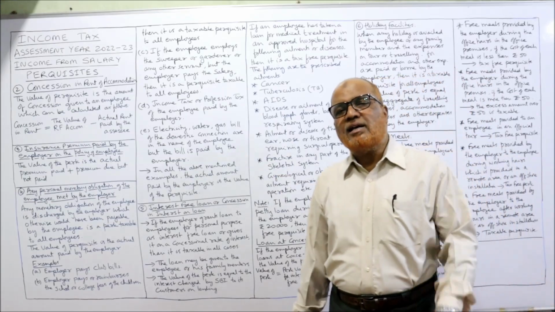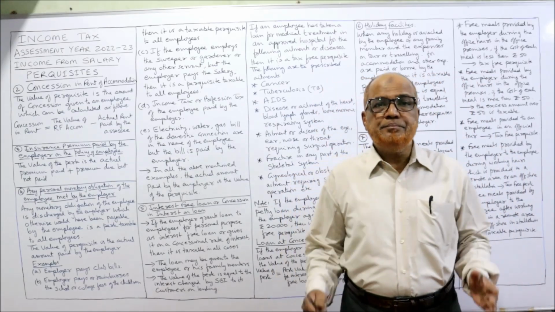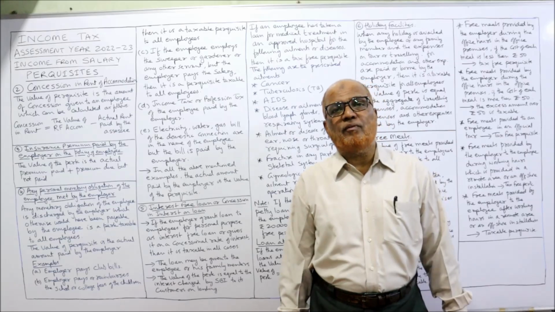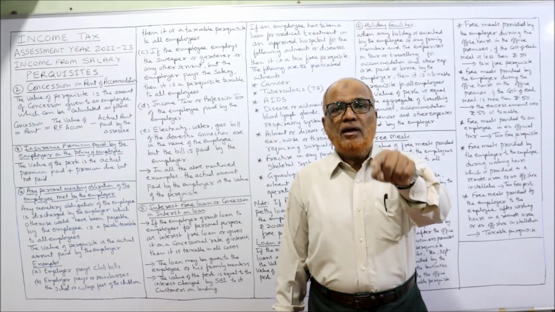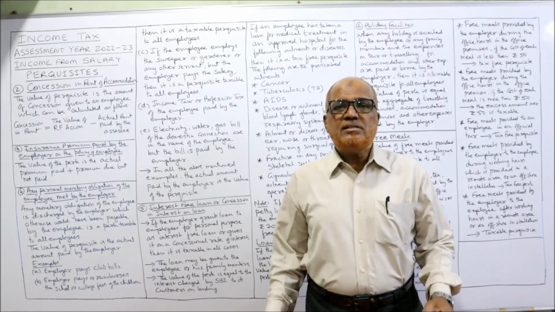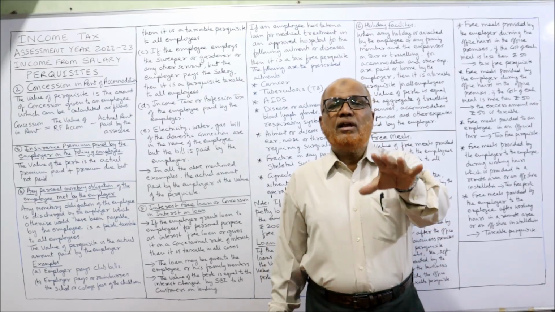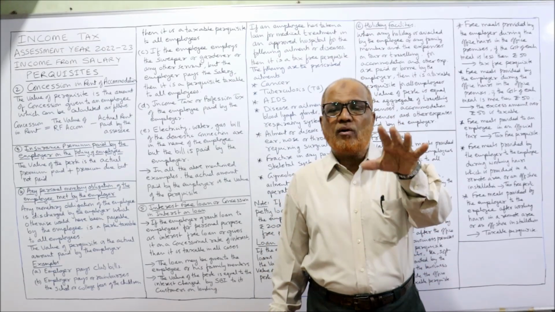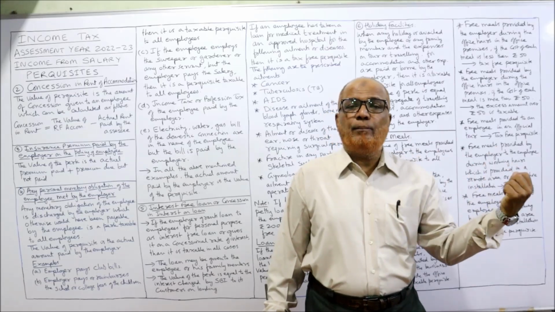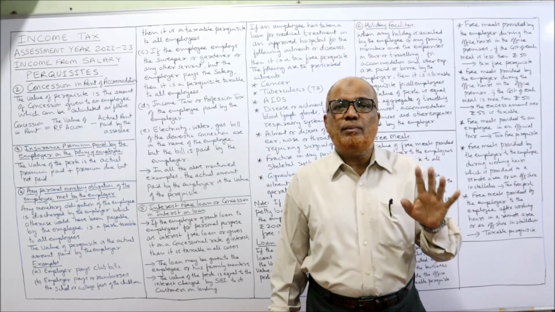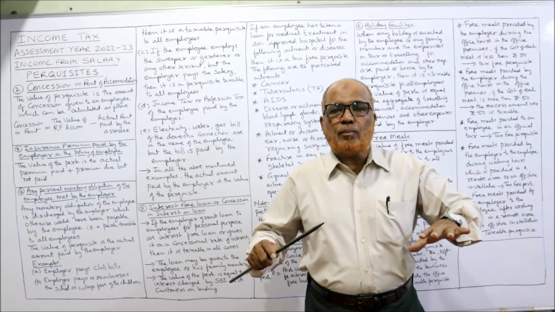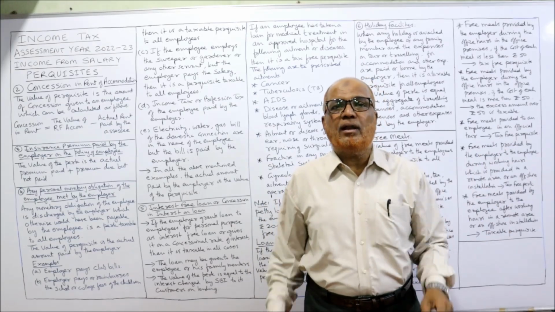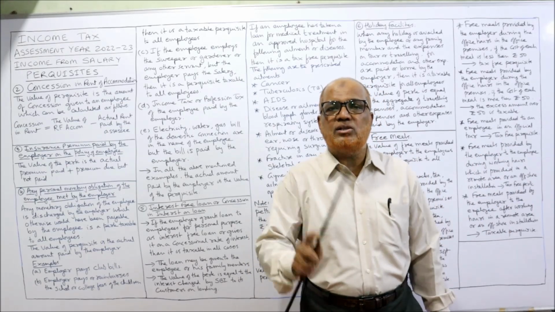Income tax or professional tax paid by the employer. Income tax or professional tax of the employee has to be paid by the employee. But sometimes an agreement is there. Whatever income tax or professional tax of the employee is paid by the employer, then it's a taxable perquisite. So whatever income tax or professional tax is paid by the employer, it's a taxable perquisite in the hands of all employees.